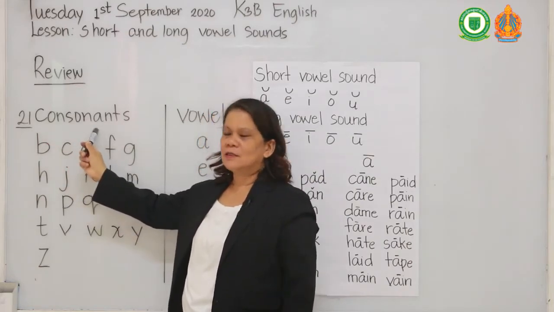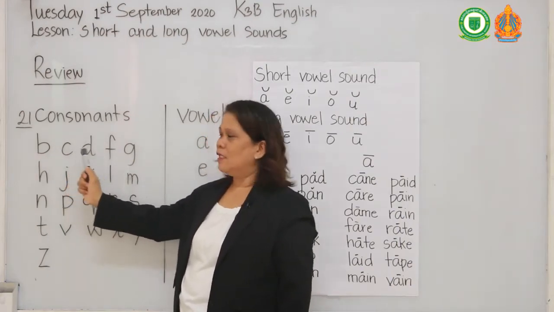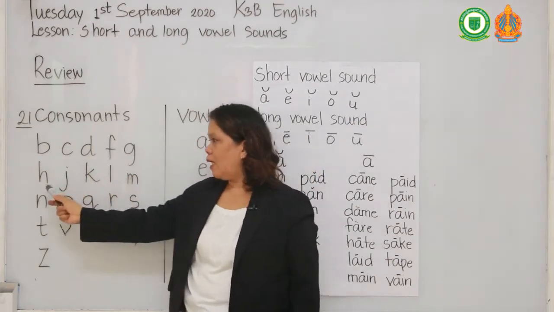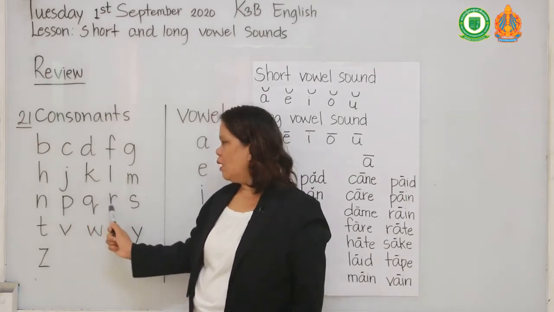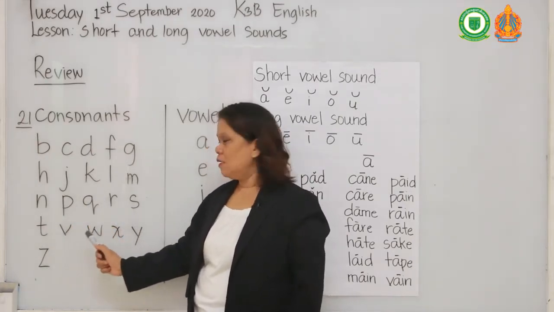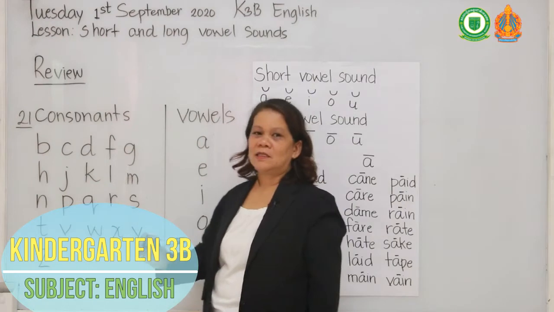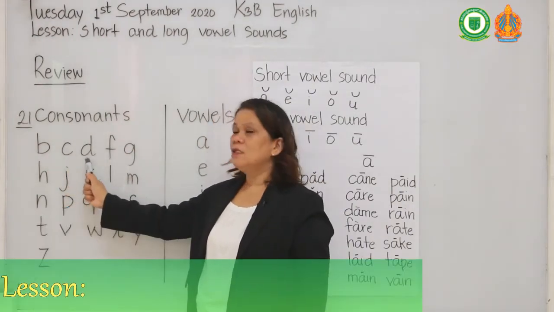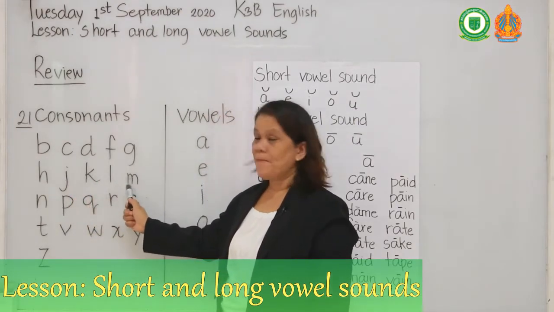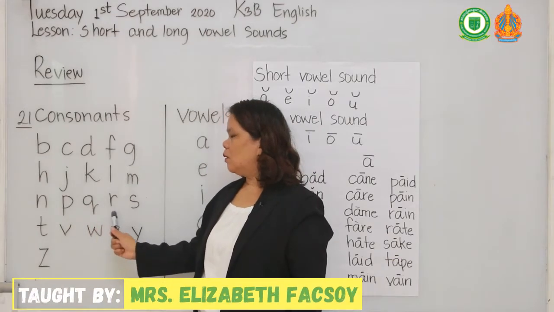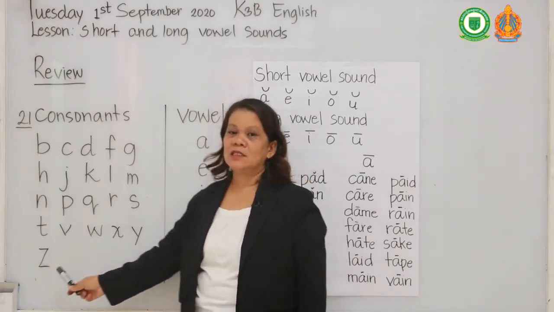The consonants are B, C, D, F, G, H, J, K, L, M, N, P, Q, R, S, T, V, W, X, Y, Z. The sounds of the consonants are B, K, D, F, G, H, J, K, P, W, R, S, Ch, W, X, U, and Z.